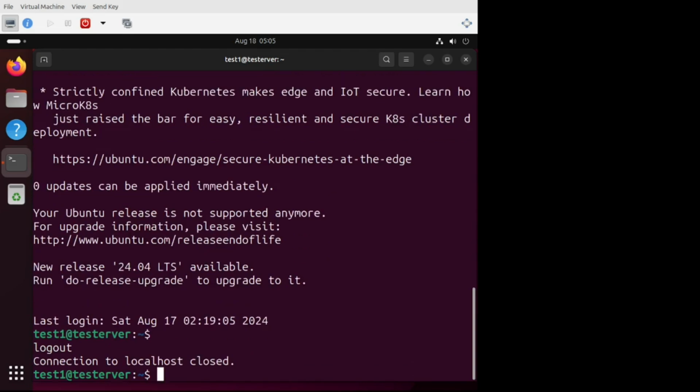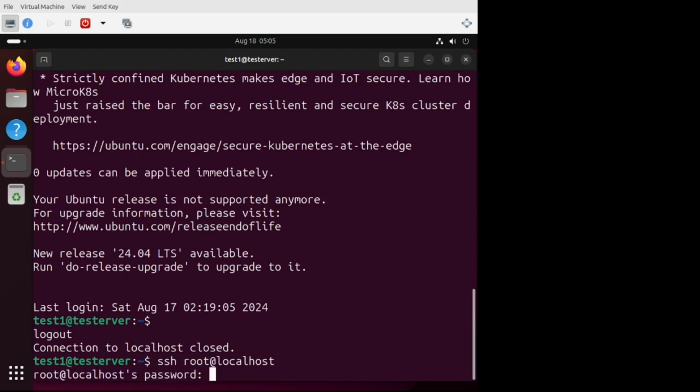I will log off from here. To log off, just press Ctrl D. So you have logged out and you are into your own earlier login. Now we can try to SSH this system using the root user, root at localhost, and give the password.